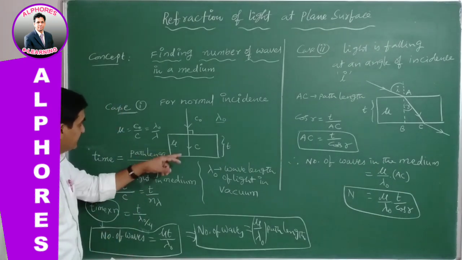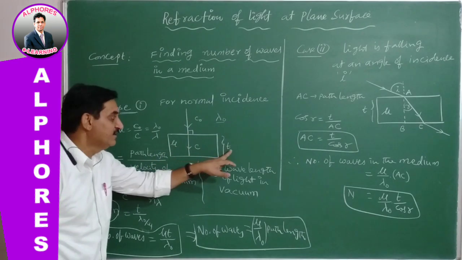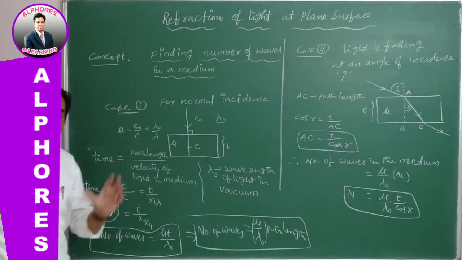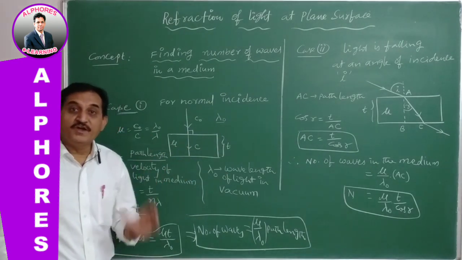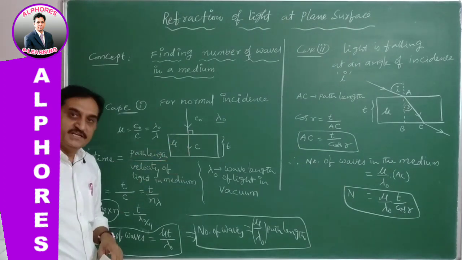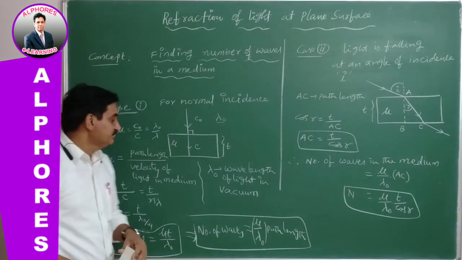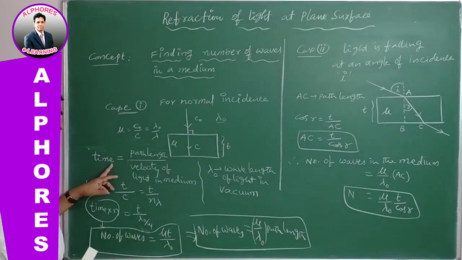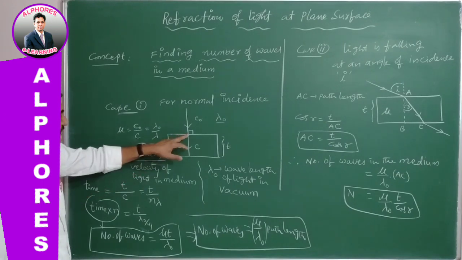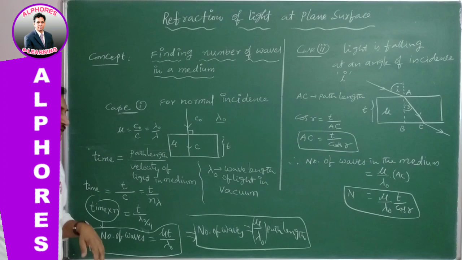Then whenever it enters and travels a certain distance, say t, how many waves will be accommodated in this material medium in traveling through this distance t? Now, the time taken. What is the time taken by this wave to travel through distance t in this material medium?